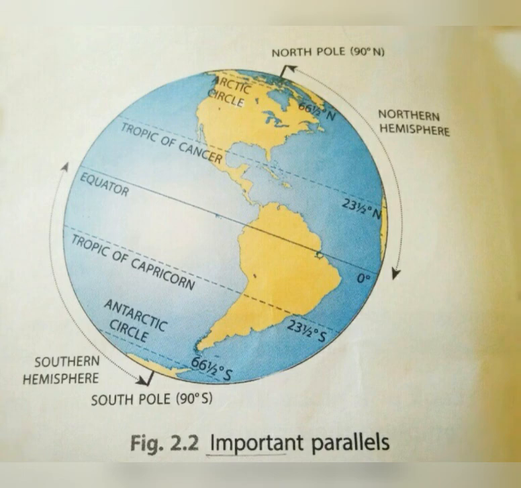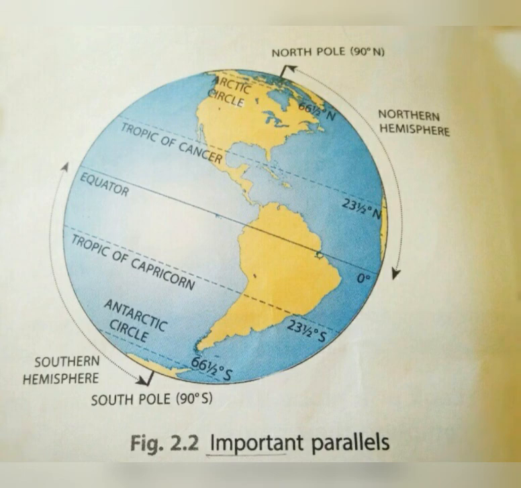So just keep it in your mind. How many parallels are there? There are 181 parallels including the equator. 90 parallels in the northern hemisphere, 90 in the southern hemisphere, plus 1 is the equator. So the total number of parallels is 181.